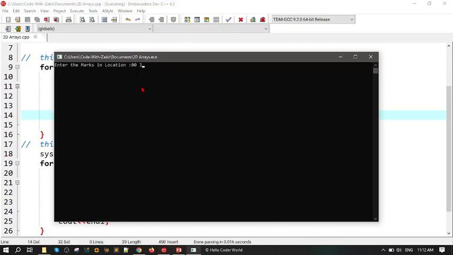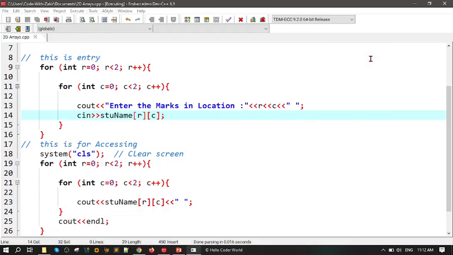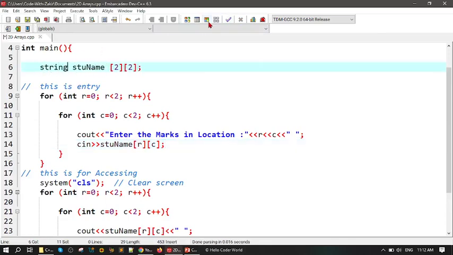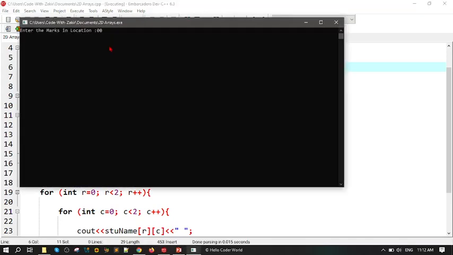In location 00 we have James. Well, what happened? String. Now just take a look and see the result. In location 00 we have James. Nice. Jack. Nice. John. Nice. Ike. Finish. And the array is James, Jack, John, Jack, Ike.